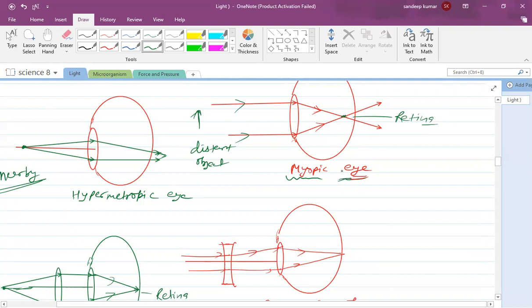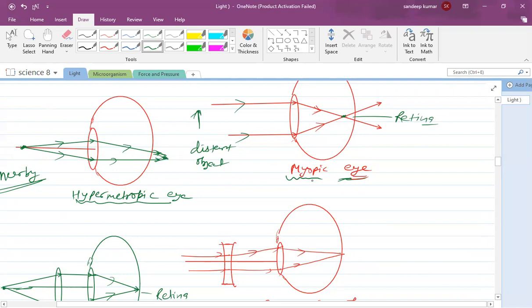Okay, so in case of a myopic eye, and in a hypermetropic eye, what happens? Nearby objects appear blurred. Two light rays I have shown entering the eye lens. They meet behind the retina. It will converge behind the retina, so the image is formed there.